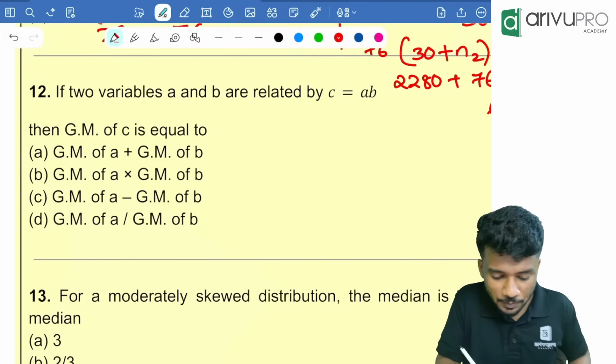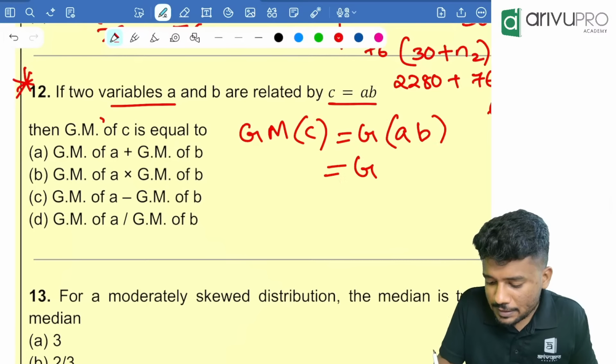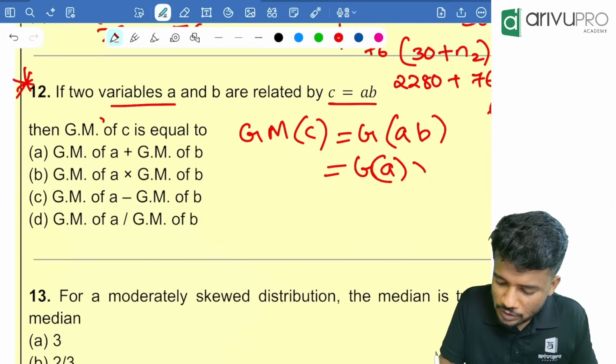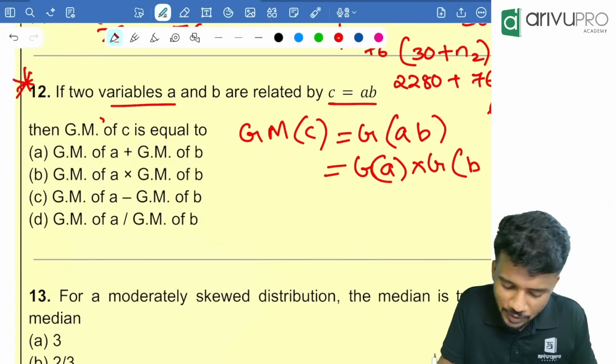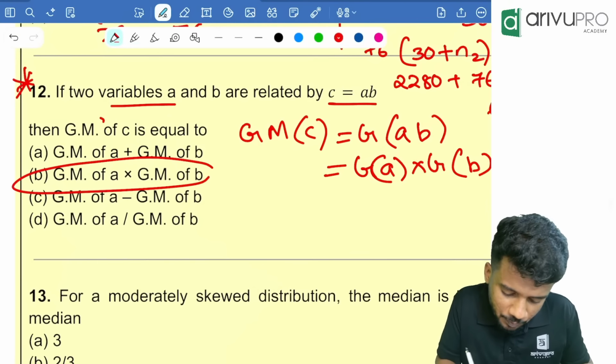Two variables. One of the properties, which is there in my notes, I have discussed in the marathon also. If two variables A and B are related by C is equal to AB, then GM of C can be written as GM of AB. That can be written as GM of A into GM of B. So option B is your answer.